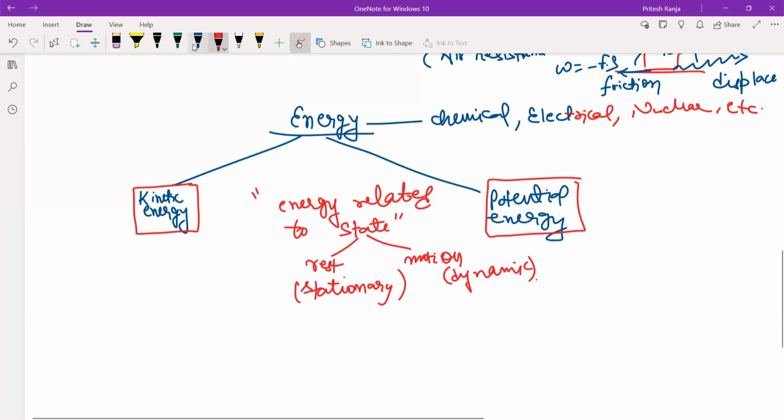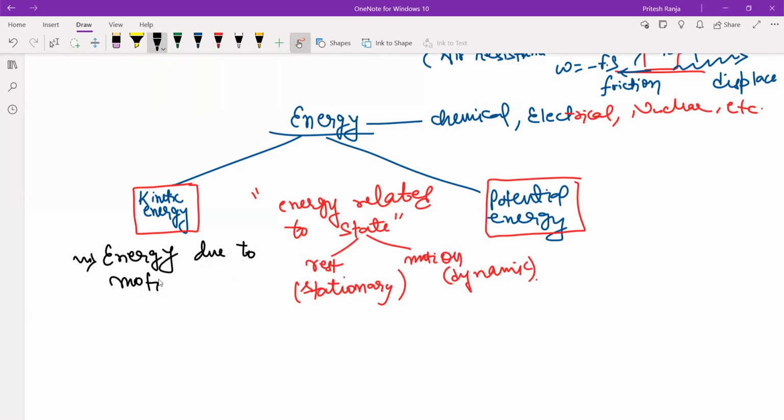So kinetic energy, who can define? Very simple. Energy related to the movement of an object. See guys, we are just recapitulating what we learned in class 9. This is energy due to motion of an object. When an object is in motion, which energy will it have? Kinetic energy, definitely. So we have an expression to find kinetic energy: half mv square.